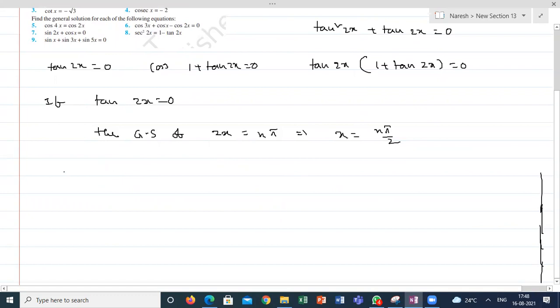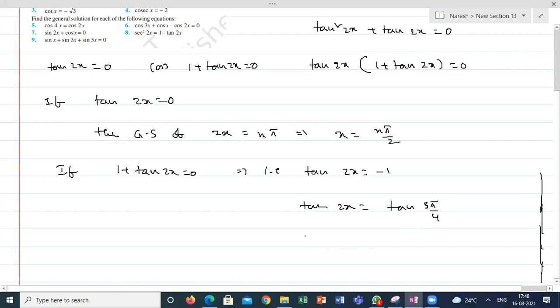Correct. So if 1 plus tan 2x is equal to 0, that is tan 2x is equal to minus 1. If I am using your textbook method, this is tan of pi minus pi by 4, which is 3 pi by 4.